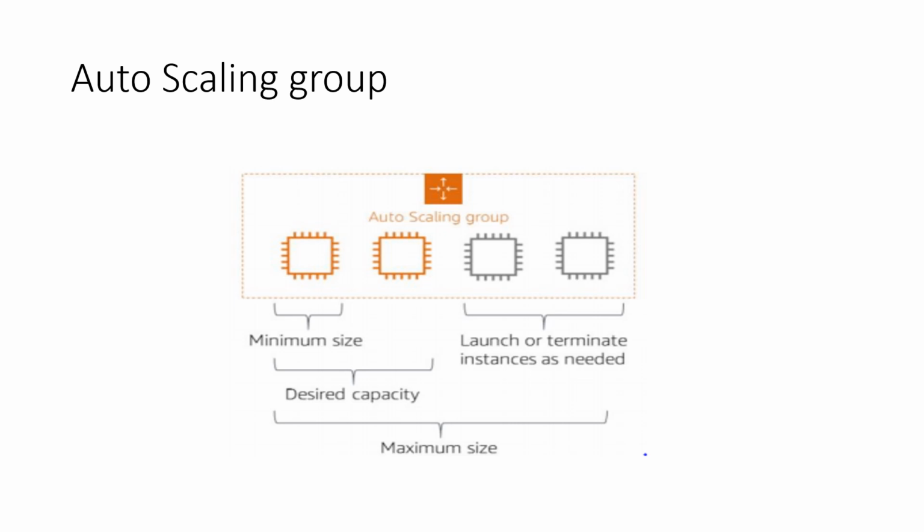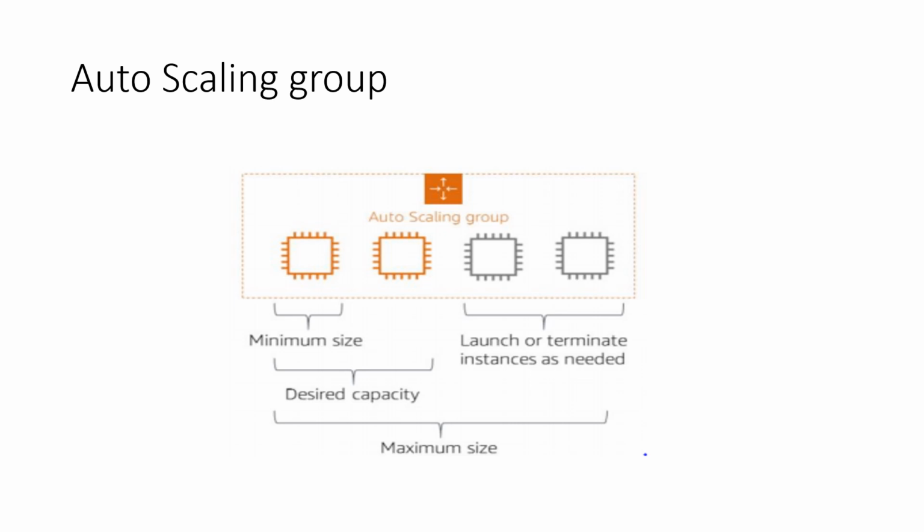Like minimum one instance can be there, or maximum size, that means 5 instances. From one there could be 5 instances more. 1 2 3 4 5 instances can be added, or you can have a maximum of 5 instances in the auto scaling group, minimum one or maximum five.